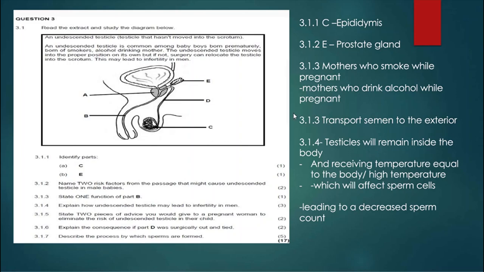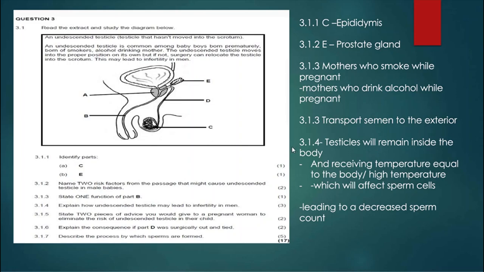So let's look at the next question. They say give one function of part B. Part B is the urethra. It transports semen to the exterior, outside the body. Explain how an undescended testicle may lead to infertility in men. So the testicle will remain inside the body, right? And receive a temperature equal to the body, which is high, which will affect the sperm cells, leading to a decreased sperm count.